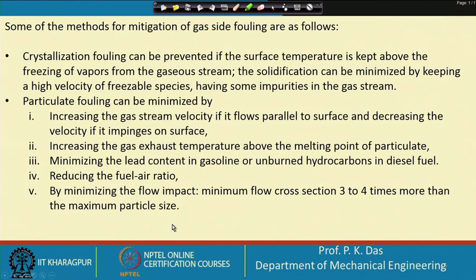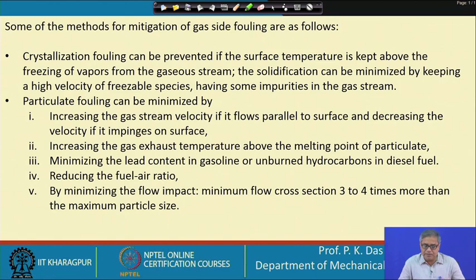Some of the methods of mitigation of gas side fouling are as follows. Crystallization fouling can be prevented if the surface temperature is kept above the freezing point of the vapor from the gaseous stream. The solidification can be minimized by keeping a high velocity of the freezable species having some impurities in the gas stream. So, if there are impurities in the gas stream, sometimes the freezing gets delayed. Particulate fouling can be minimized.